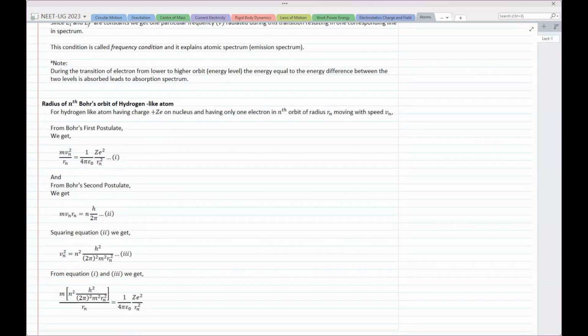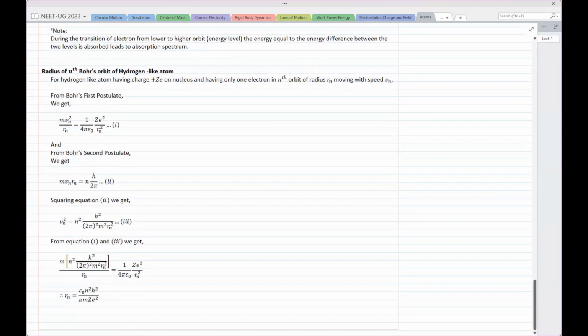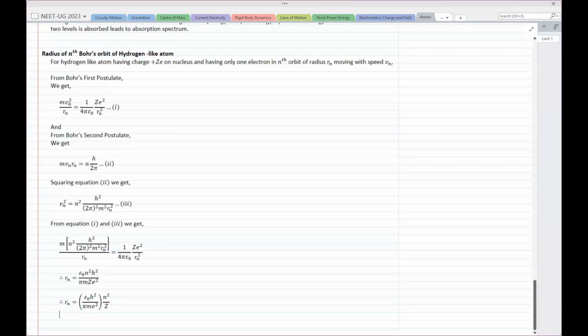So I've substituted it directly, and then only the algebraic steps are left. So Rn is equal to epsilon naught n square h square upon pi m Z e square. So I can write Rn as epsilon naught h square upon pi m e square, times n square upon Z.